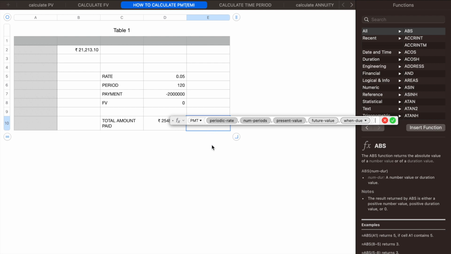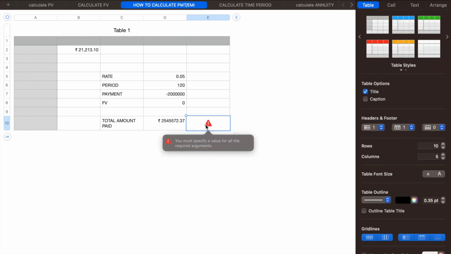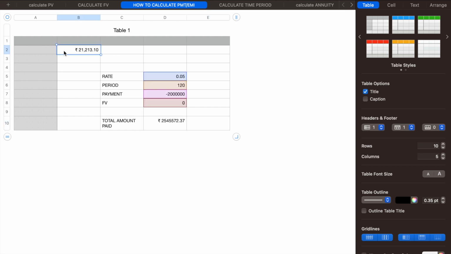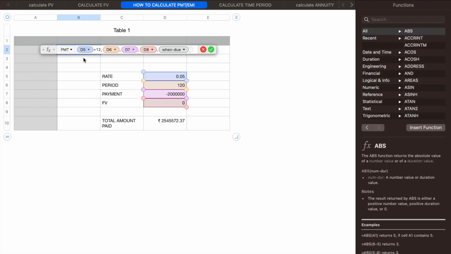I have not put any values, that's why it is coming like this. See, if I show you, I have divided D5. D5 is the rate of interest, 0.05. I have divided it by 12 because you are making the EMI every month. So your rate of interest should also be for the month, not for the year. This 5% is for the year. So for per month you have to divide this rate of interest by 12. See, I have divided it by 12 here, D5 divided by 12.